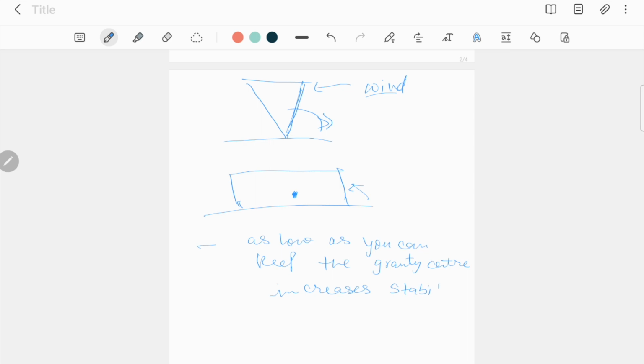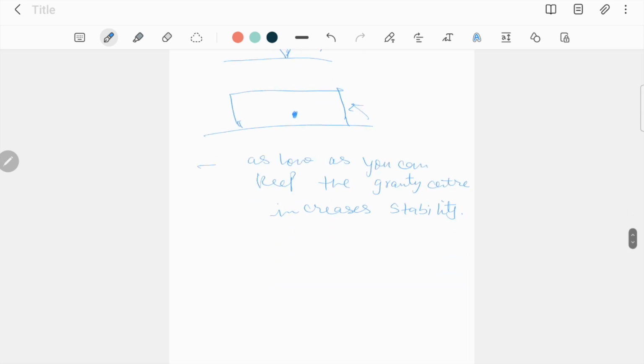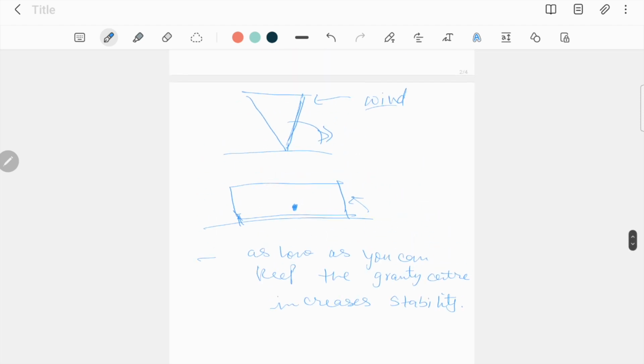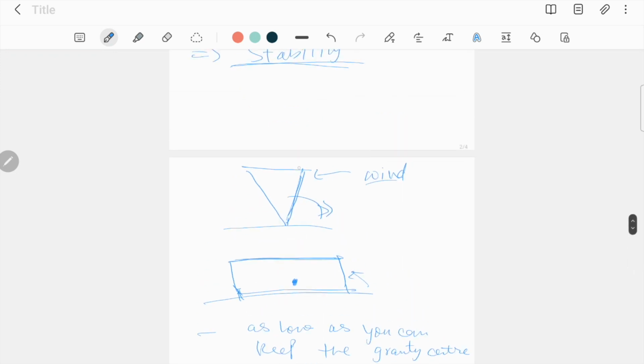Secondly, about stability, you keep the base closer to the ground in the sense that your height should not be too much. For example, in the example of this cone, its height is very large and the base is very narrow. This has a very wide base, which makes it extremely stable as compared to the cone.